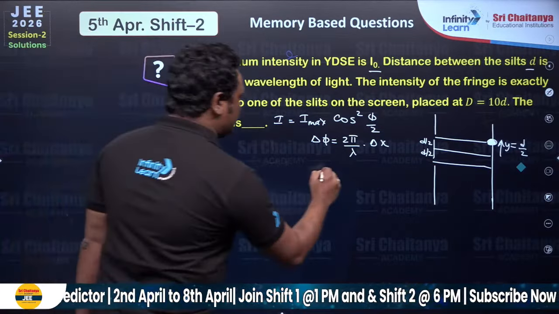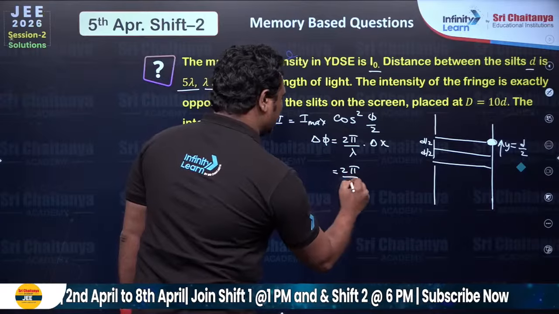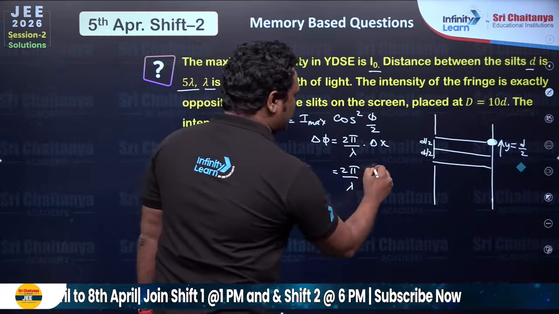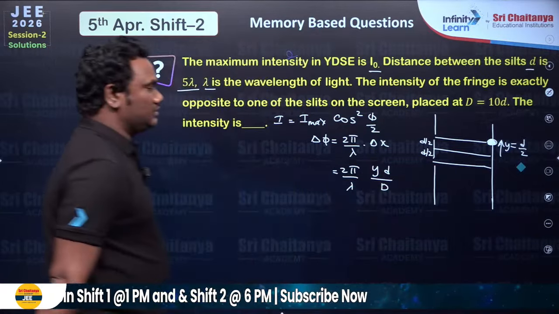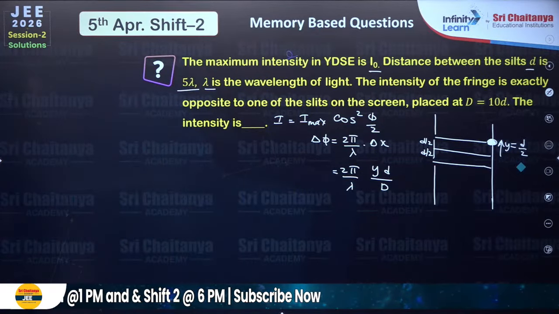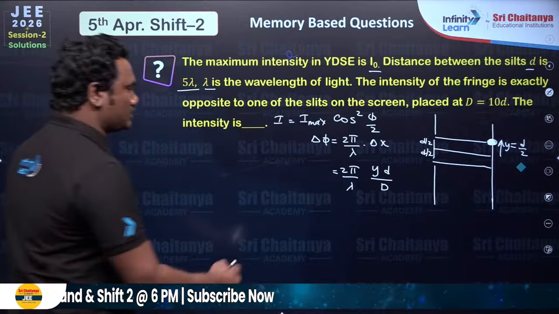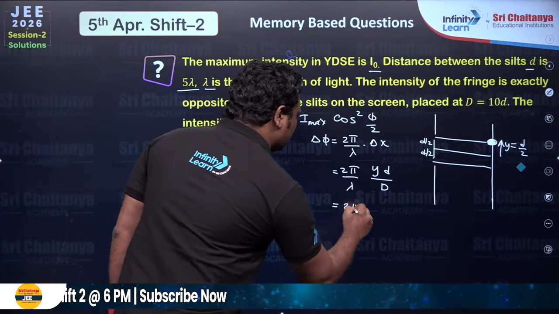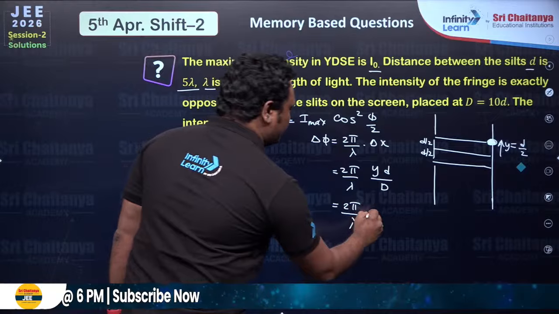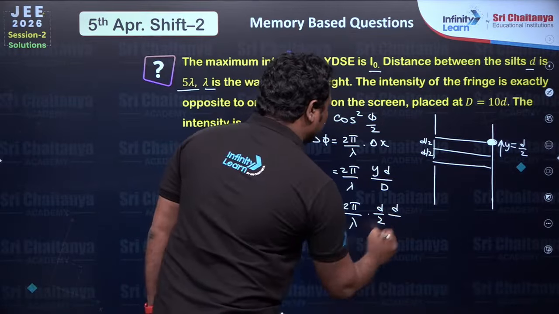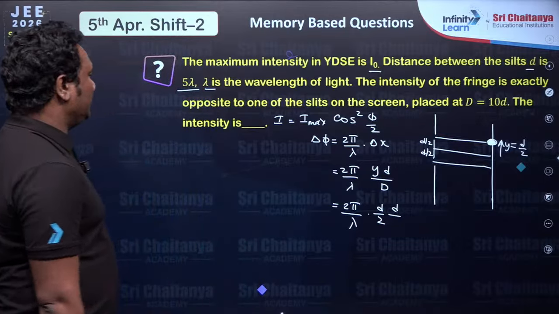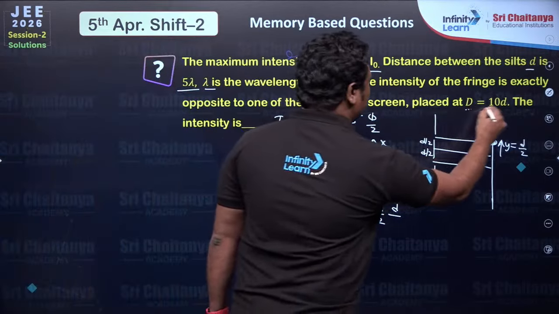So what is the path difference formula? Path difference is y small d by capital D. This is the first formula you will remember in YDSE: y small d by capital D. So substitute all the values, 2 pi by lambda, the given y value is d by 2, times d divided by capital D. Capital D value is also given as 10d.